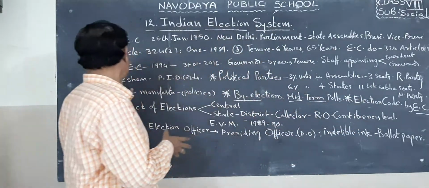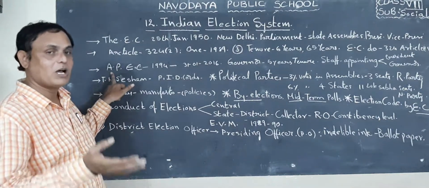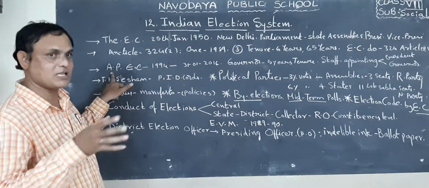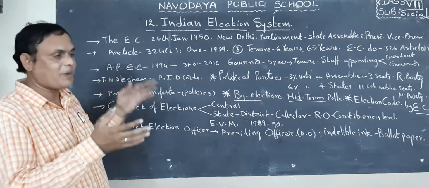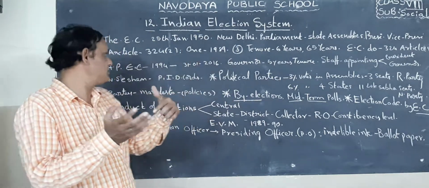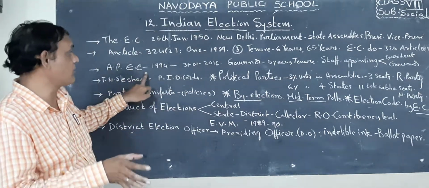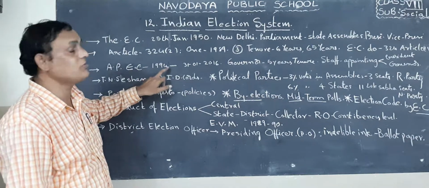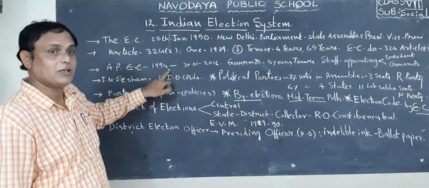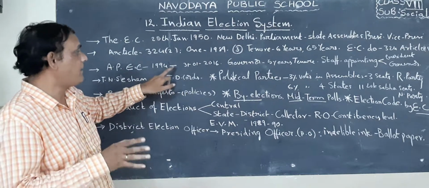Next one, what about the State Election Commission? For example, our Andhra Pradesh is one of the states, but Andhra Pradesh was bifurcated. Before bifurcation, our election commission was set up by the central government in 1994.